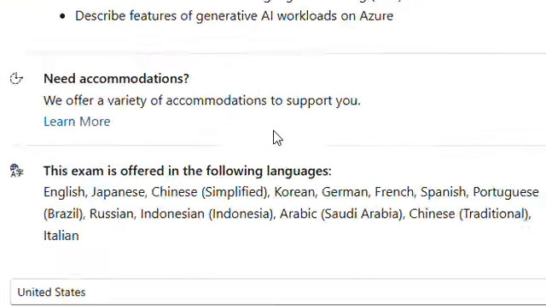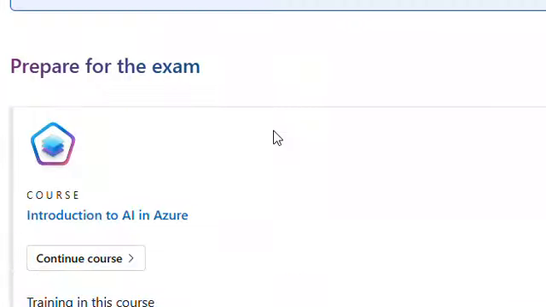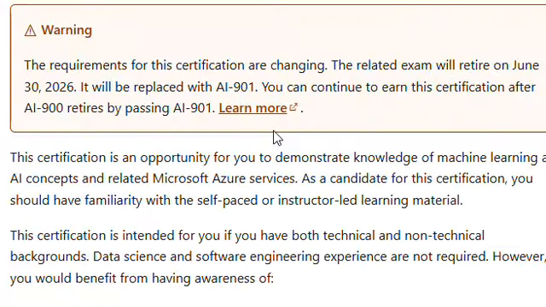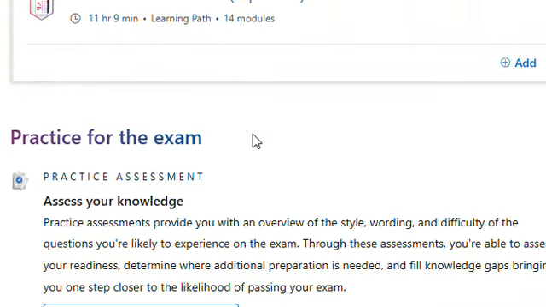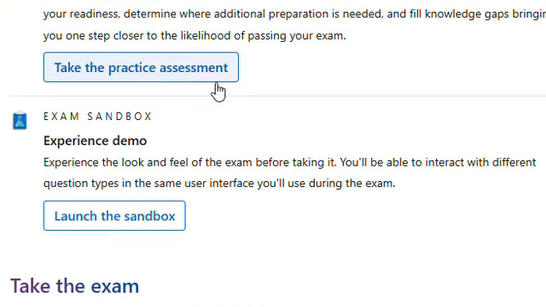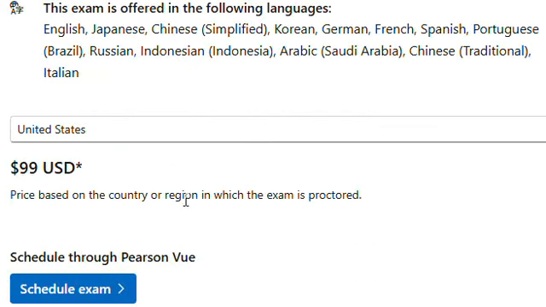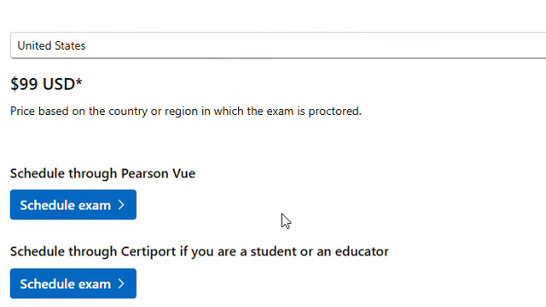So this is how you can proceed with preparing for this exam, taking the practice assessment test, and then finally booking your exam through Pearson or through Certiport as per your requirement.